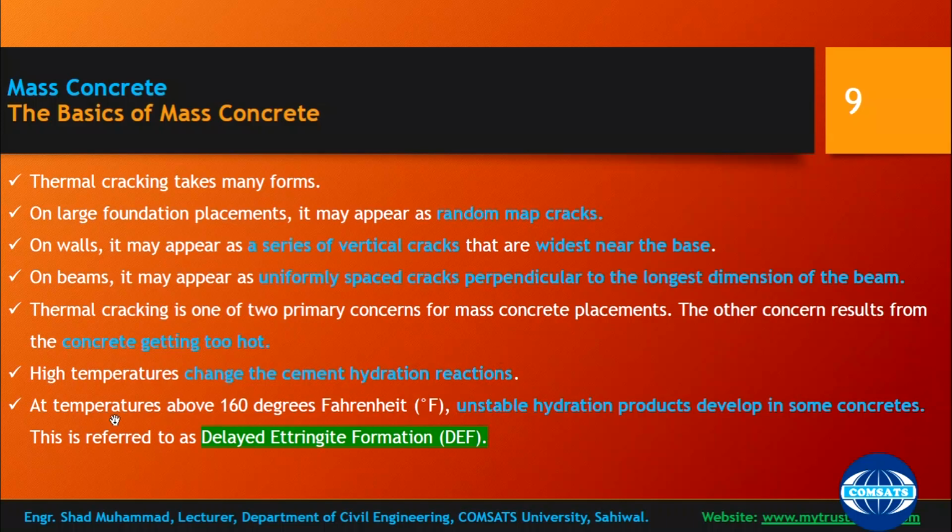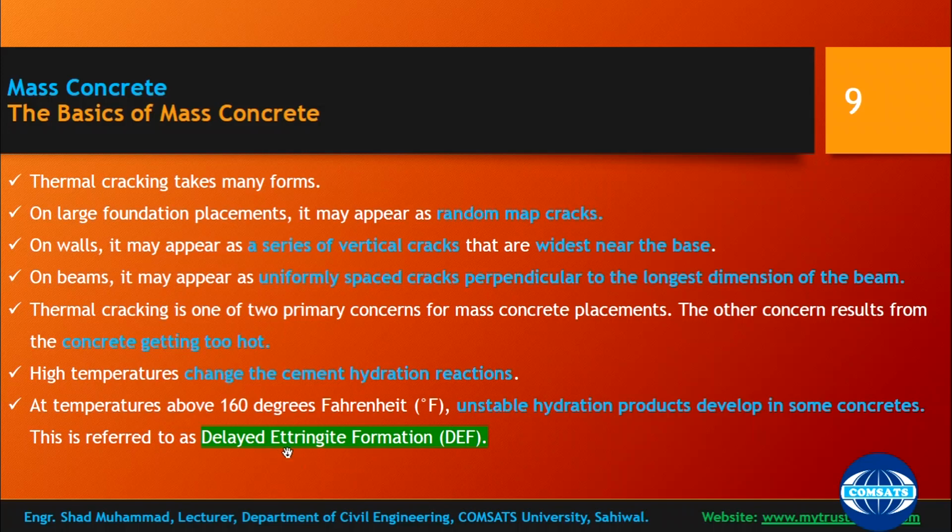The typical hydration reaction is changed, and at temperatures above 160 degrees Fahrenheit, unstable hydration products develop in some concretes. So this is very important, that due to very high temperature, there is a change in the hydration reaction, and some unstable hydration products are developed, and this is referred to as delayed ettringite formation.